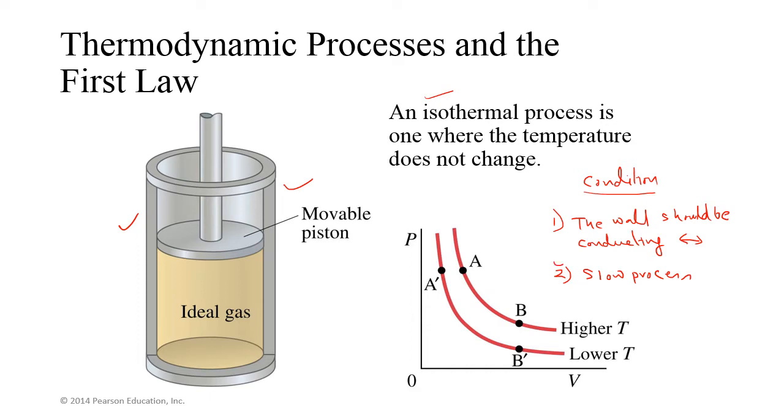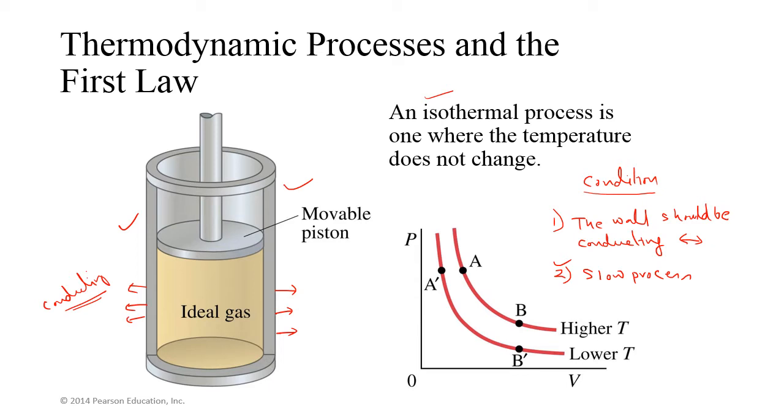Okay, so how do we get an isothermal process? If this wall is conducting, then we get the isothermal process.